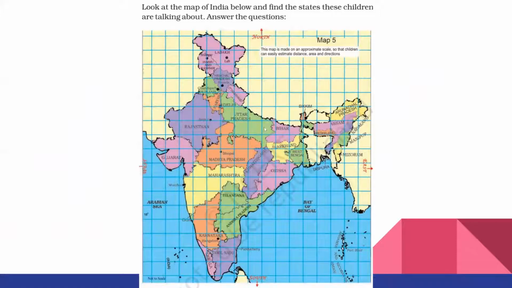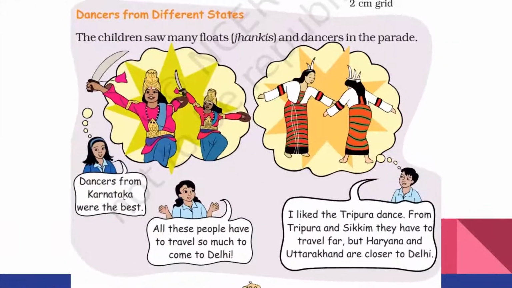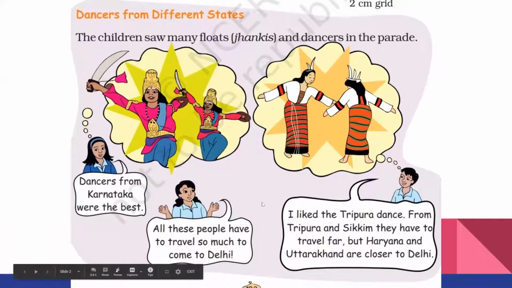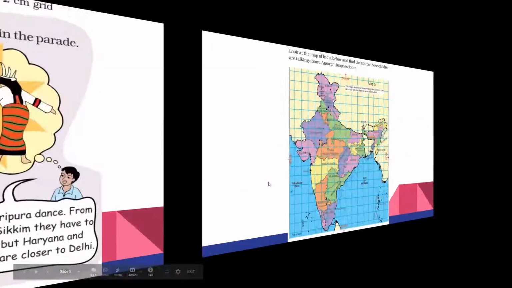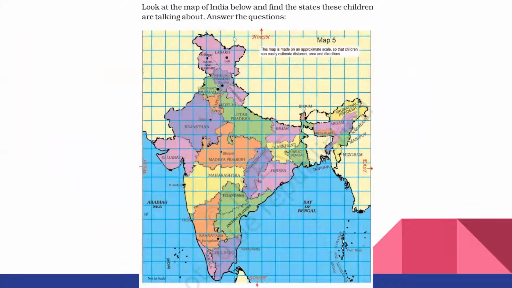A map of India with all the states is given here. Look at the map of India and find the states these children are talking about. Which states were the children talking about? First Karnataka, then Delhi, then Tripura, Sikkim, Haryana, and Uttarakhand. Now let us see these states on the map. You are very familiar with the map, as you have already done it in social studies. Where is Karnataka? Here is Karnataka. The dot is the capital, Bangalore.